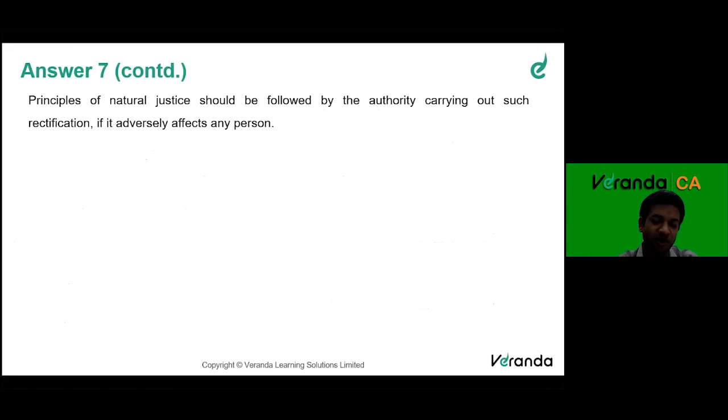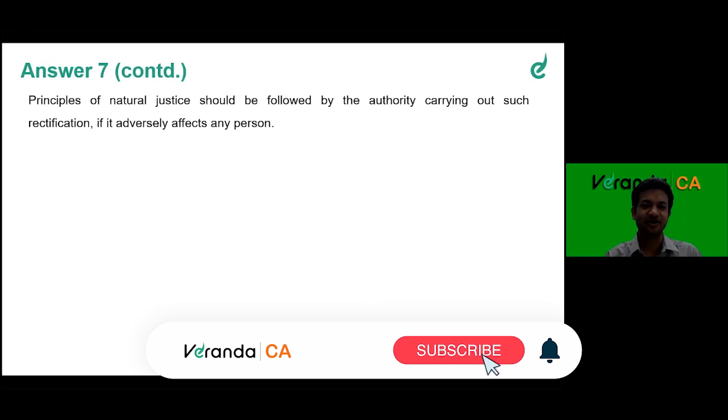Just one last point on that: principles of natural justice should be followed by the authority carrying out such rectifications. Natural justice in the sense that you should see it from the broader perspective. If some error is made, think from a broader perspective, and an error which is apparent on record can be rectified.